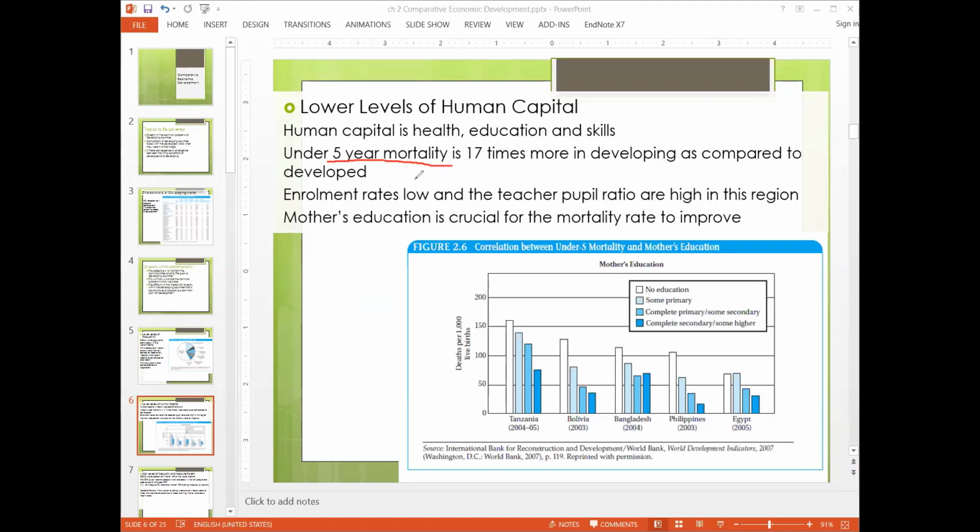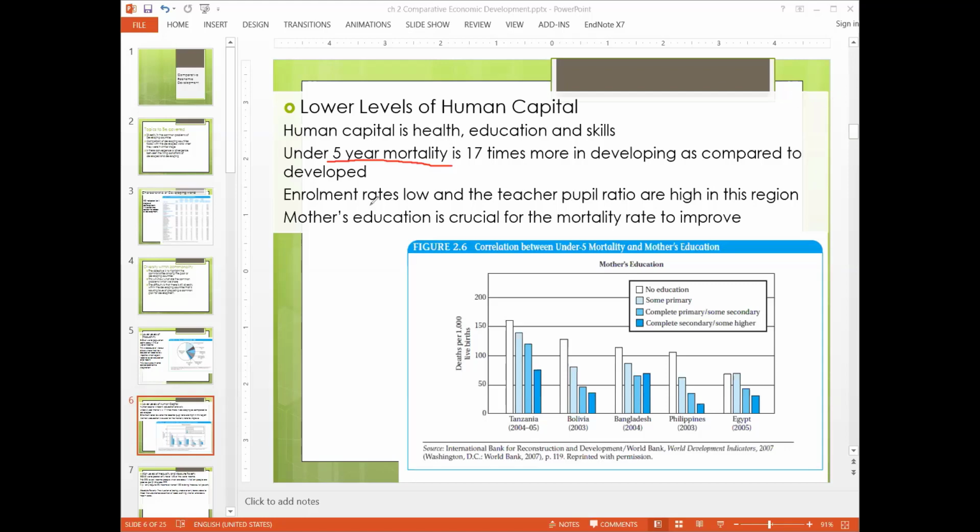So this is too big. Even if in the developed world 10 children are dying out of 1,000 before their fifth birthday, in developing countries it will be 10 times 17, that is 170. That's how big it is.